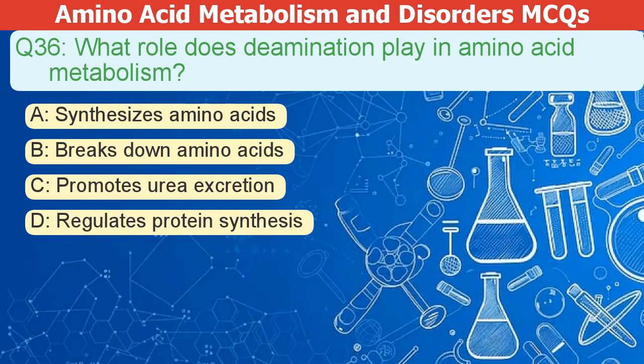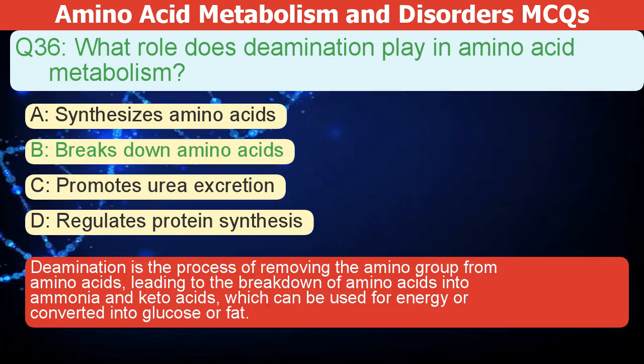What role does deamination play in amino acid metabolism? A. Synthesizes amino acids. B. Breaks down amino acids. C. Promotes urea excretion. D. Regulates protein synthesis. The correct answer is B. Deamination is the process of removing the amino group from amino acids. This leads to the breakdown of amino acids into ammonia and keto acids. These can then be used for energy, or converted into glucose or fat.